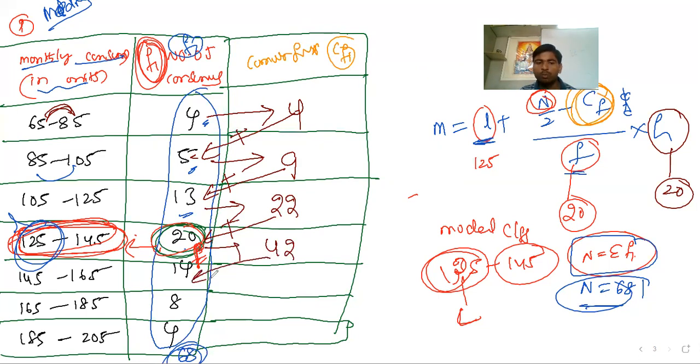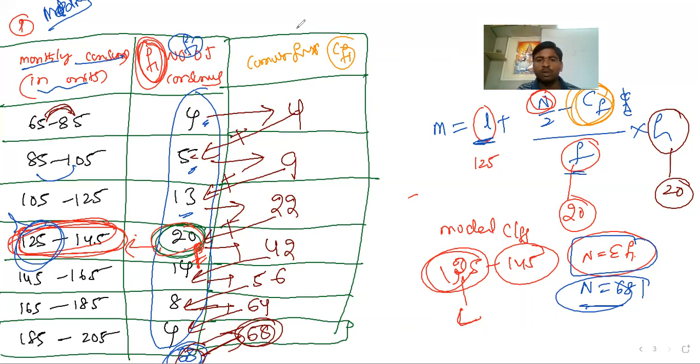Next, 42 plus 14 is 56. Next, 56 plus 8 is 64. Good. Next, 64 plus 4, the answer is 68. You will get the same answer here, the total number of observations. So 68. This is the way you have to write.